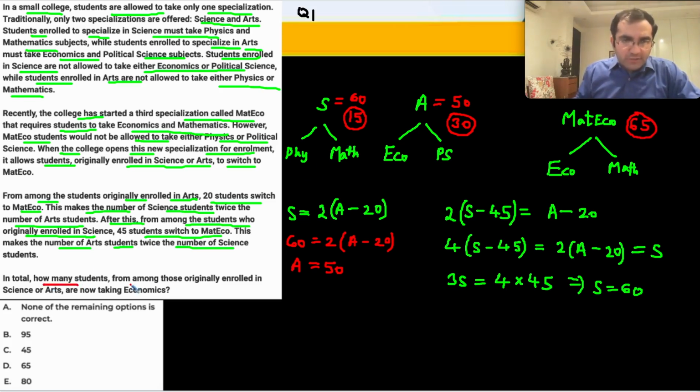In total, how many students from among those originally enrolled in science or arts are now taking economics? Of all those originally enrolled in science and arts, how many are now taking economics? 30 people here are taking economics, right? And 65 people here are taking economics. 30 plus 65, 95 is the right answer for question number 1.